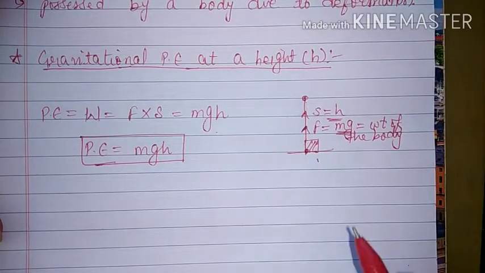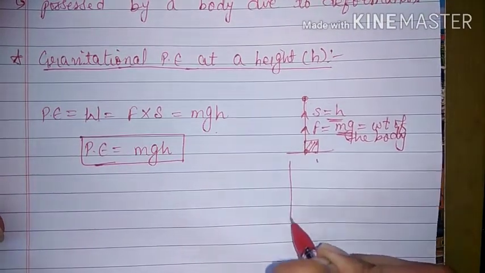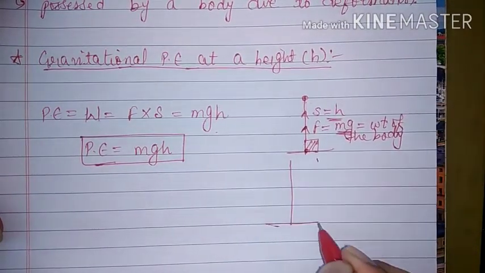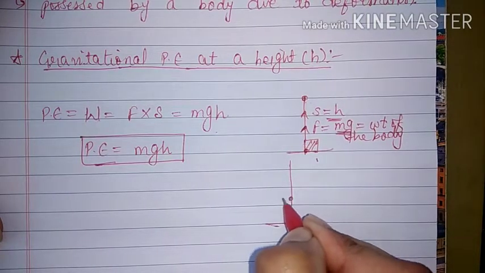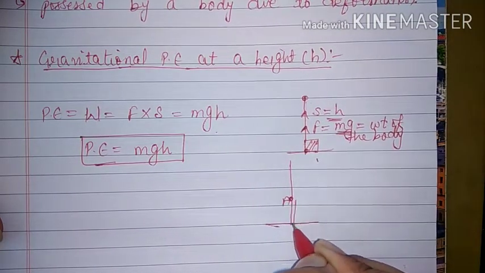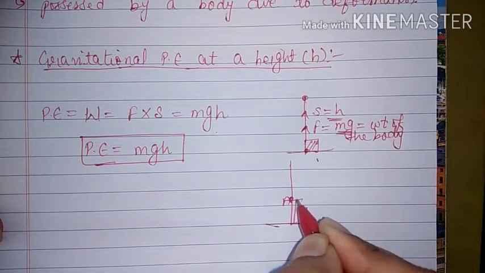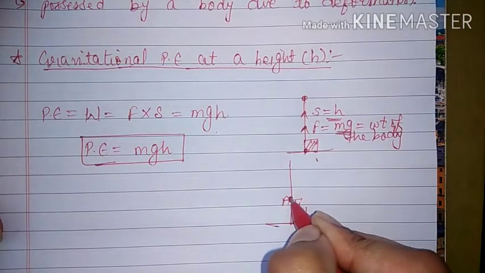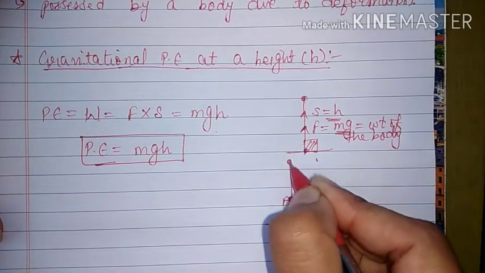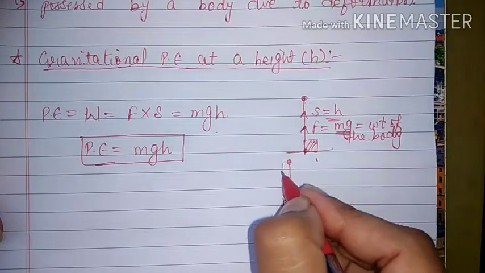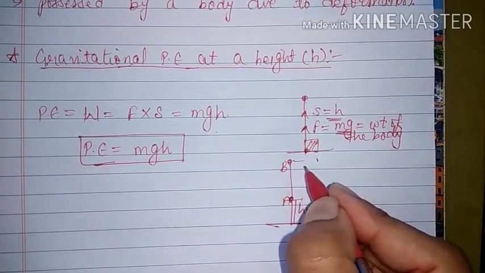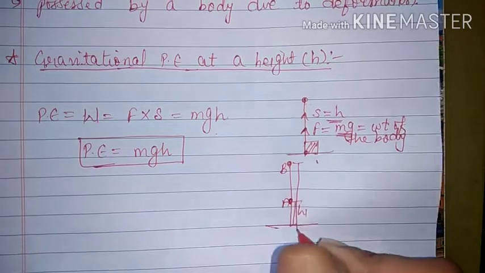Now, it's possible that the body was initially not on the ground. It was at point A, and this point A was at a height of h1 from the earth's surface, and now we have taken the body from A to B, not from the ground to B but only from A to B, and the point B is at height h2 from the ground.